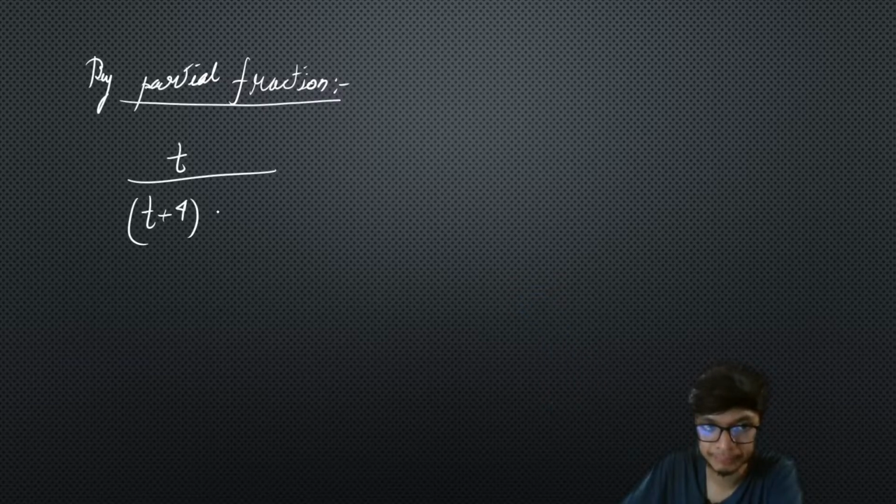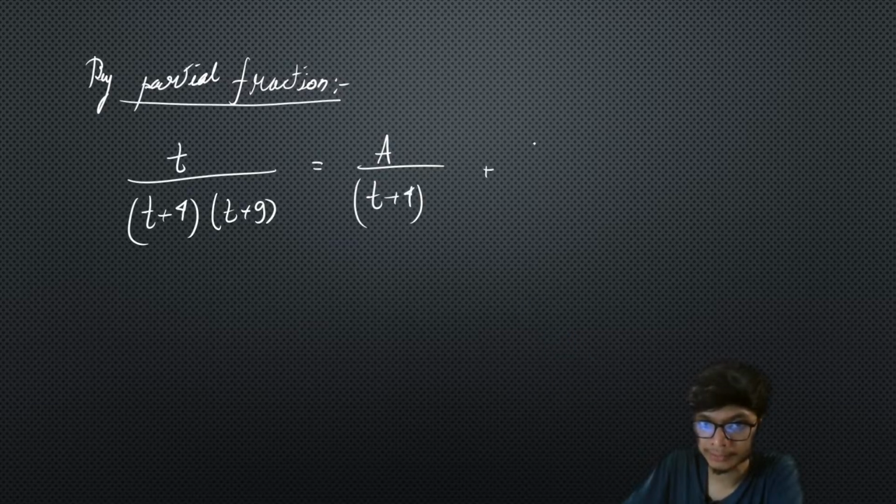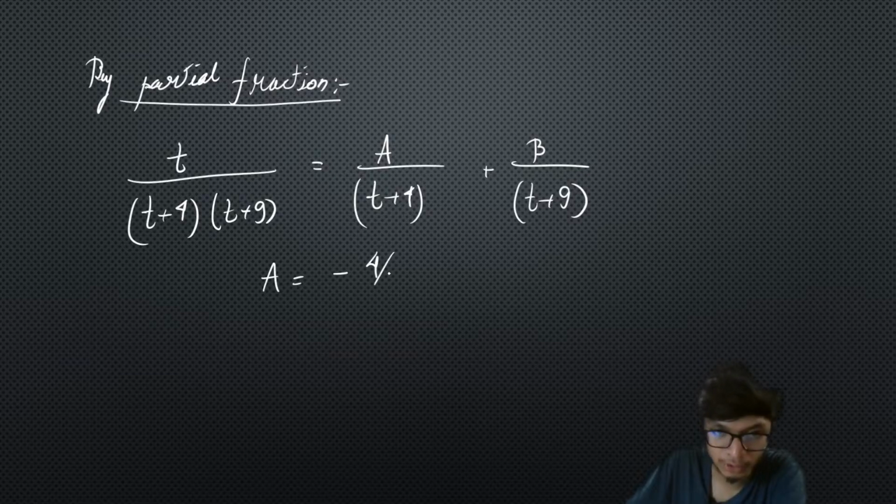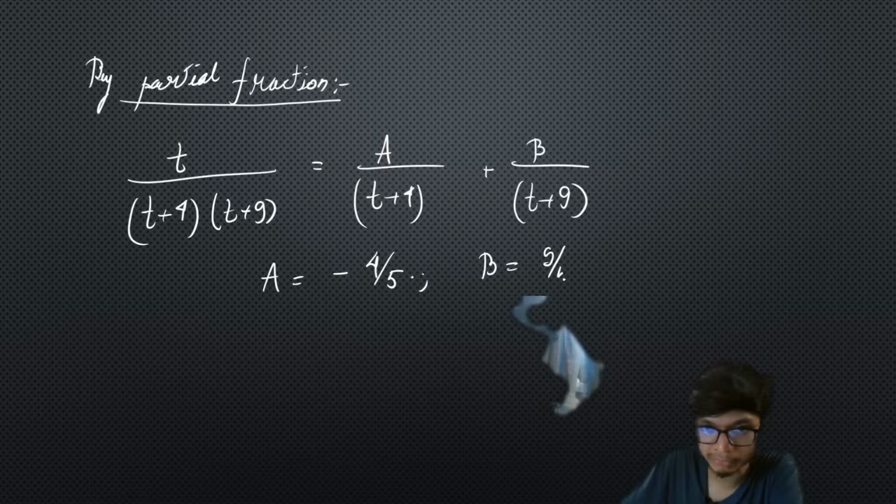By partial fraction, I can decompose this given fraction as a upon t plus 4 plus b upon t plus 9, right? On simplification, we will get a equal to minus 4 upon 5, and b equal to 9 upon 5, right?